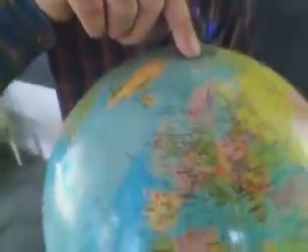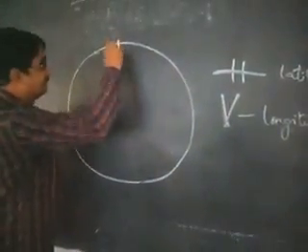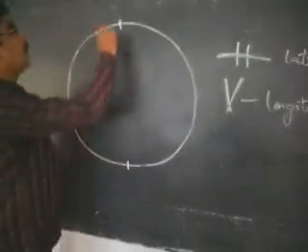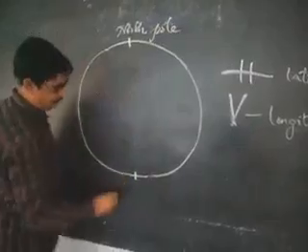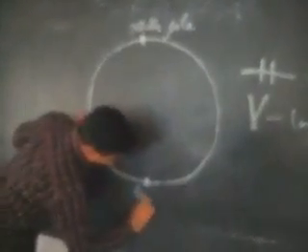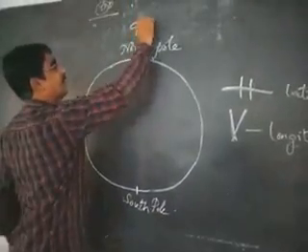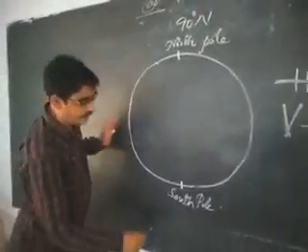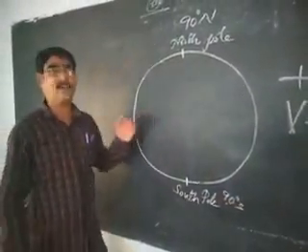They are starting at the North Pole and ending at the South Pole. Already I told you, top fixed point is the North Pole and bottom is the South Pole. 90 degrees north is North Pole and 90 degrees south is the South Pole.